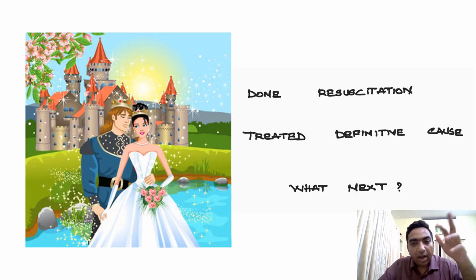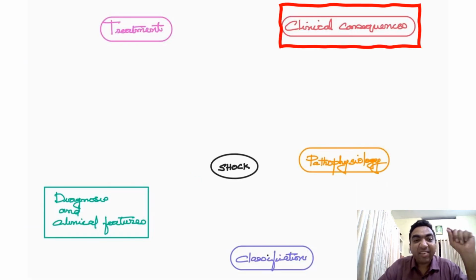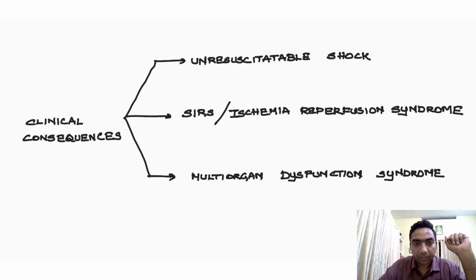Is it like the patient will live happily ever after? No. The patient may not live happily ever after. It is good if the patient is completely resuscitated and comes back. But there are clinical consequences of shock. So what are the different clinical consequences of shock? It can be an unresuscitatable shock, systemic inflammatory response syndrome or ischemia reperfusion syndrome, or it can be a multi-organ dysfunction syndrome. All the patients will not survive.